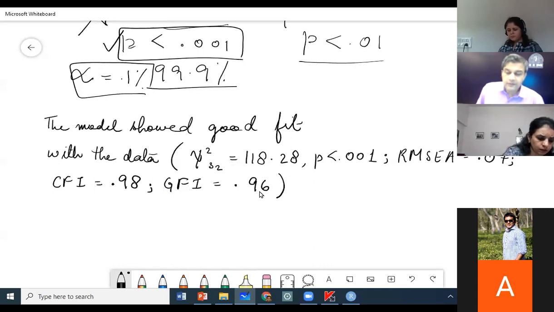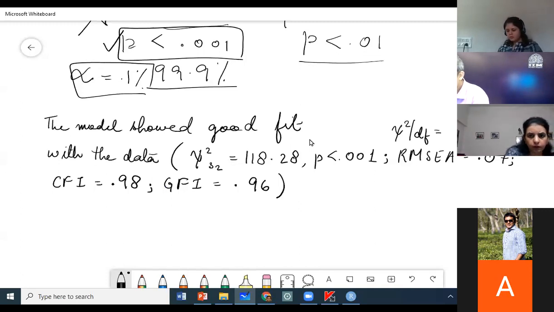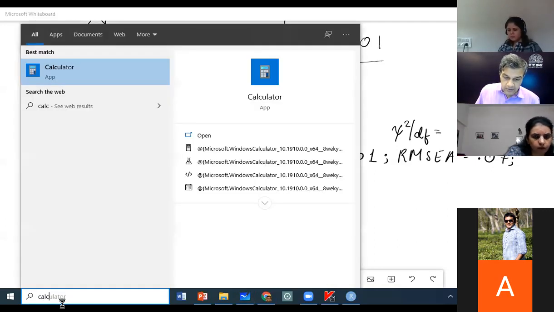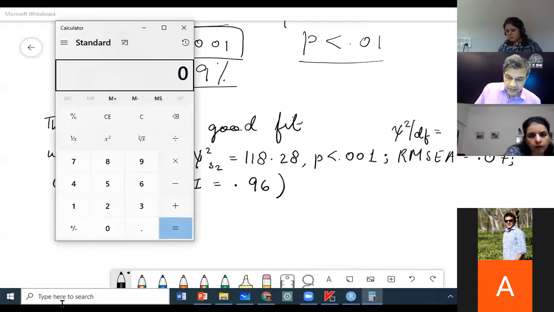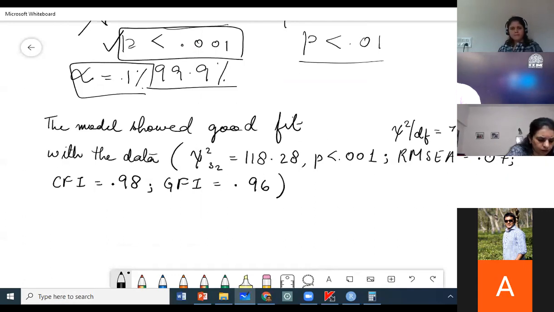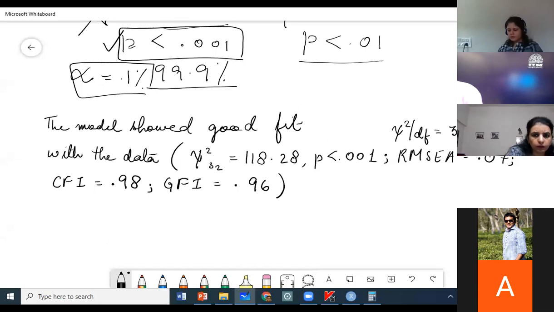If you report just these 4 indices, you can, and you can also add the relative chi-square, which I mentioned. Relative chi-square by DF, if you just divide 118 by 32, you will get that number also. So 118.28 divided by 32, my relative chi-square is 3.70; semicolon, okay, and then full stop.